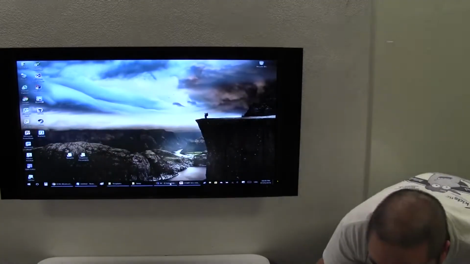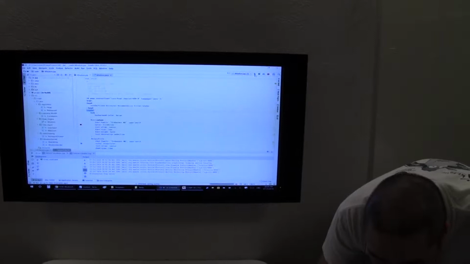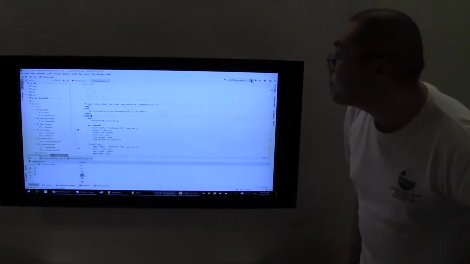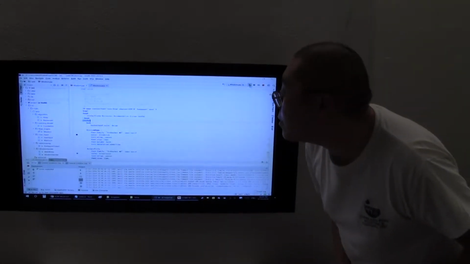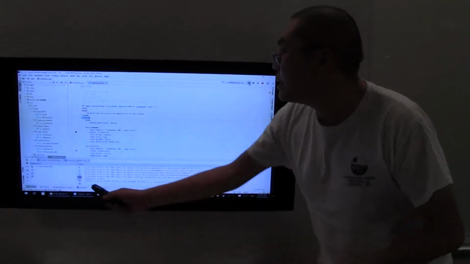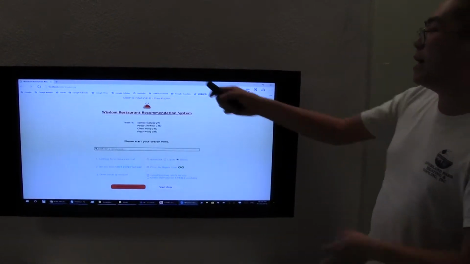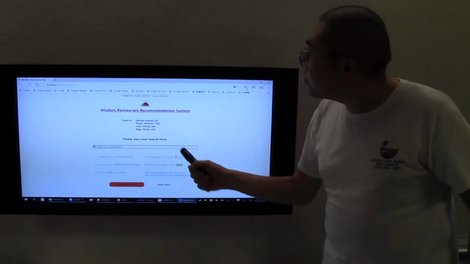So first, we open the code and we build the server. It takes just a little bit. Oh yeah, it connected to the server. So we see the main page of our restaurant system pops up.